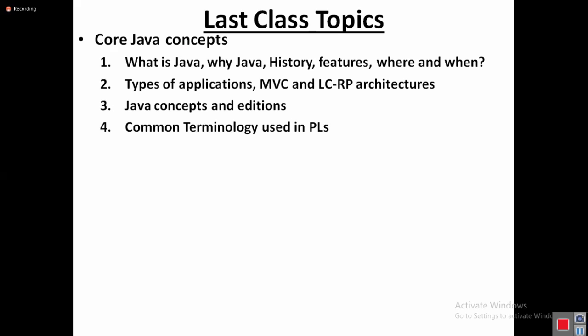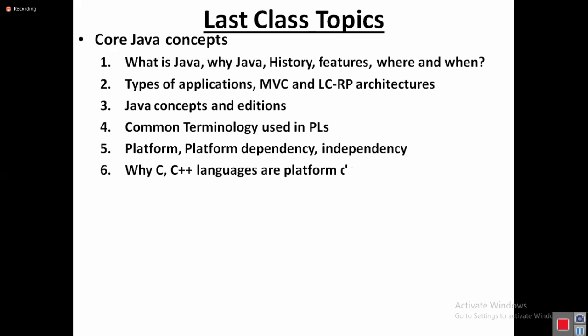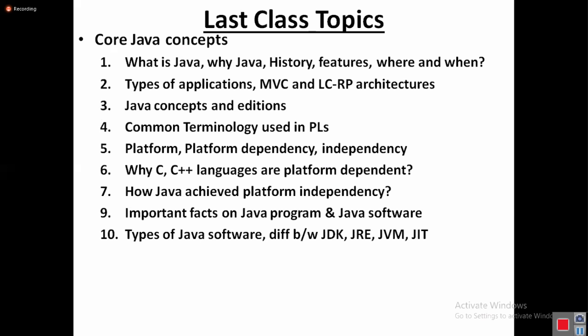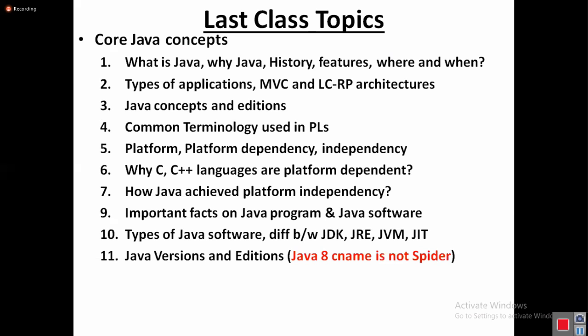Then we learned common terminology used in all programming languages, platform dependency, platform independency. Why are C++ languages platform dependent? Next, how did Java achieve platform independency? And then important facts on Java programs, Java software, types of Java softwares, difference between JDK, JRE, JVM, and JIT. Then Java versions and editions.